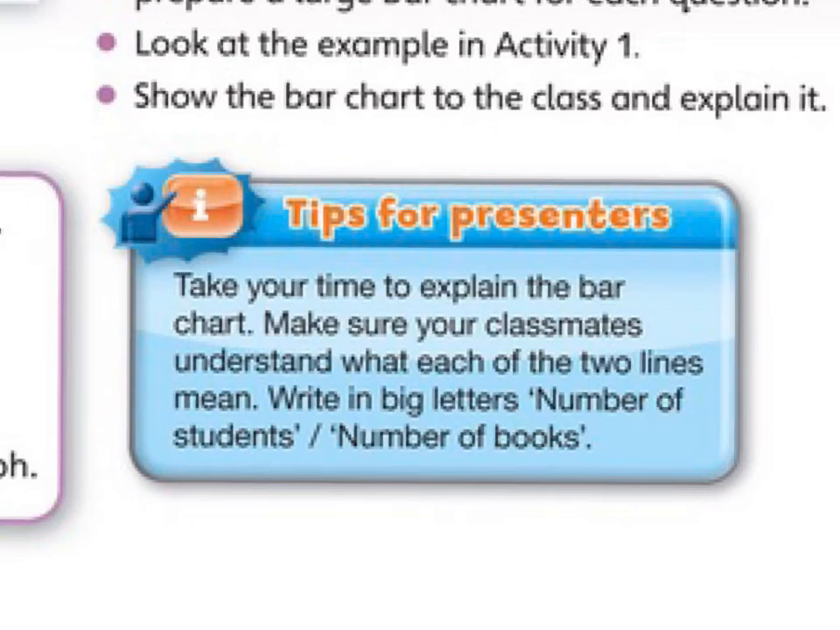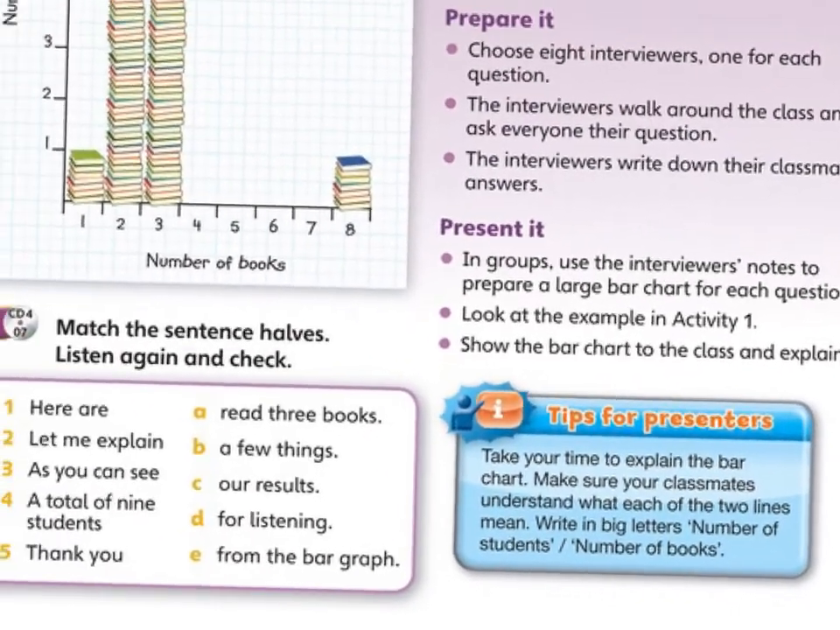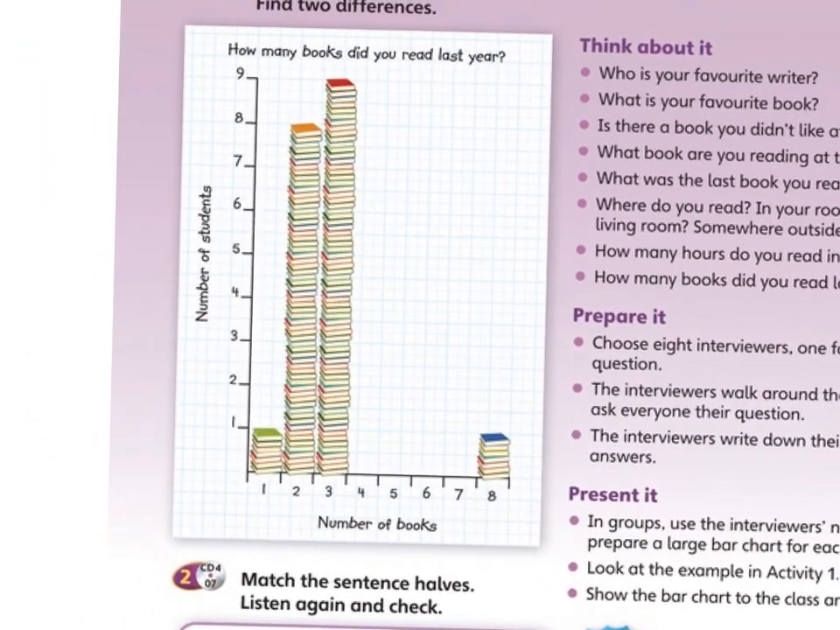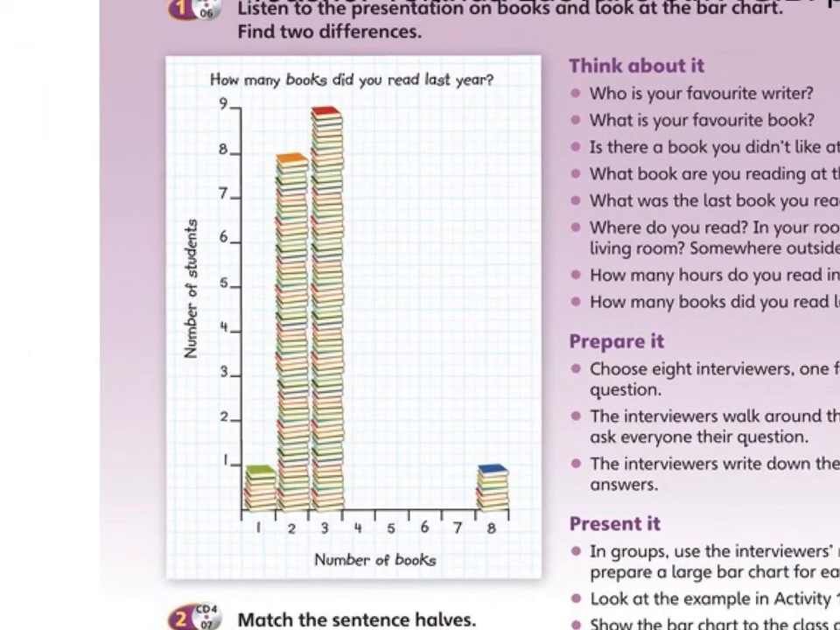Take your time to explain the bar chart. Make sure your classmates understand what each of the 2 lines mean. Write in big letters the number of students and the number of books. What is that? That is the axis. Pay attention. All of the bar graphs need to be understandable, even if the person wasn't there for the survey. What is the survey? La encuesta.